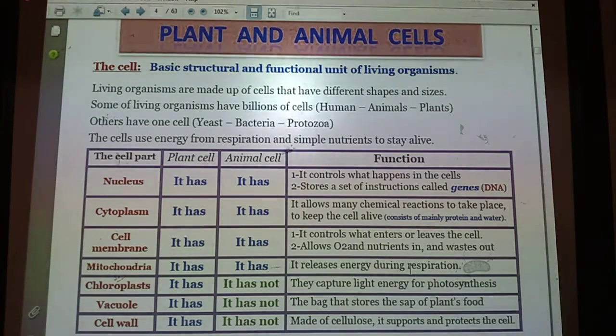The cells of living organisms are not alike. They are different in shape, different in size, and even different in number. Some of the living organisms I have just mentioned consist of one cell, such as yeast, fungus, bacteria, and protozoa. Some living organisms have bodies consisting of a great number of cells, which are called multicellular organisms.